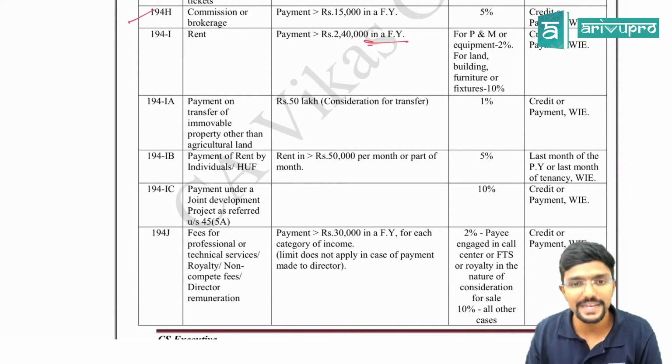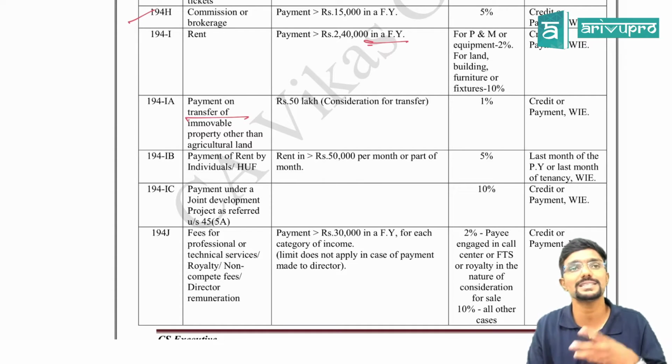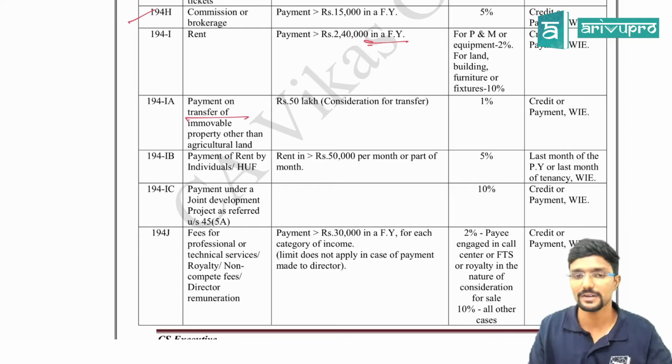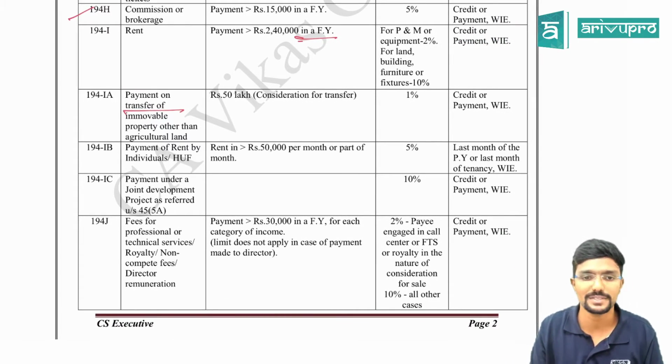Then 194IA, payment on transfer of immovable property, that is land or building, other than agricultural land. Agricultural land is not covered. If the sale consideration is more than 50 lakh, then TDS has to be deducted at 1%.